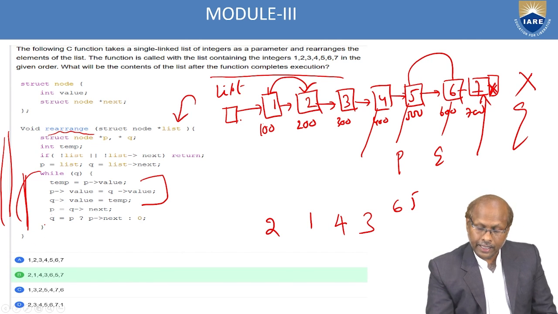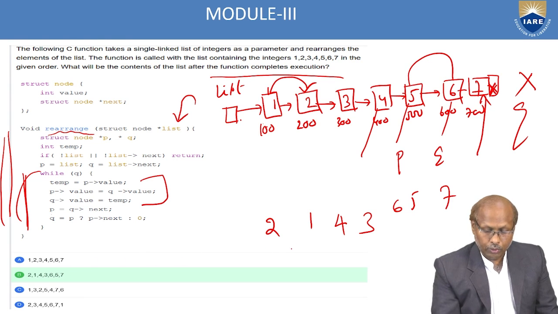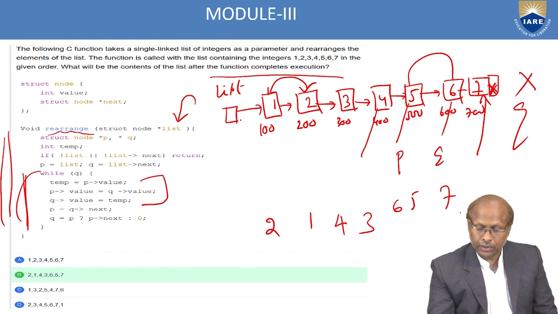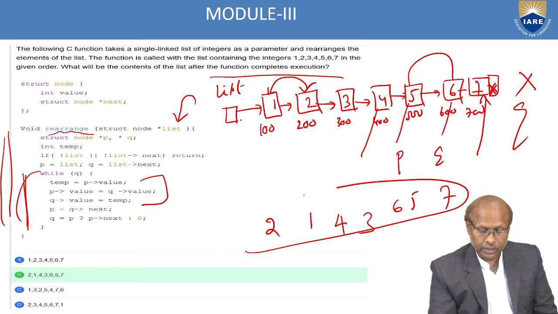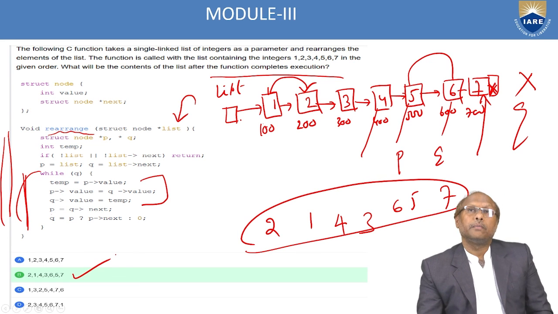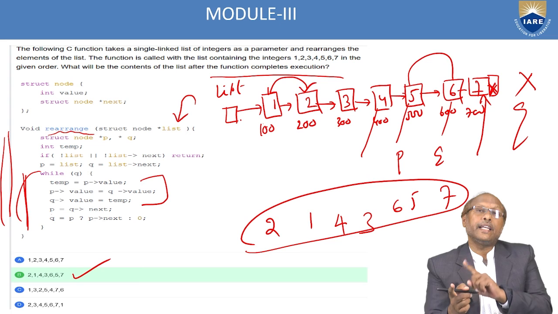So that means at the end of the loop, what will we get? 2, 1, 4, 3, 6, 5, 7. So this is the answer. B is the correct answer, because every time it is interchanging the neighbor nodes.